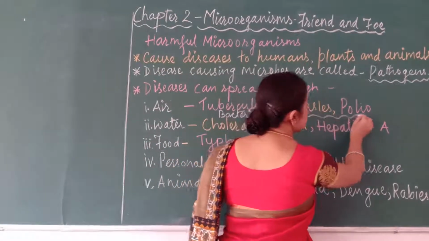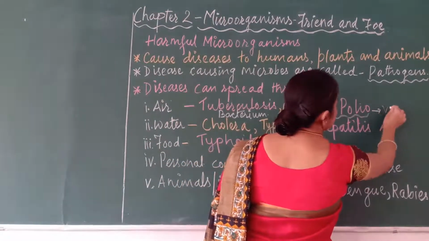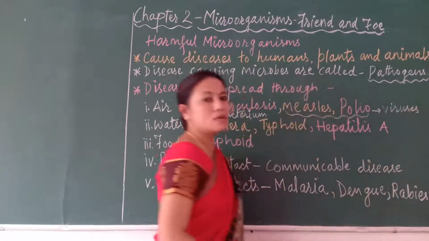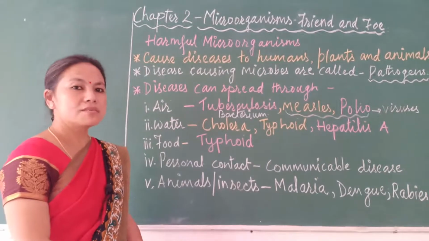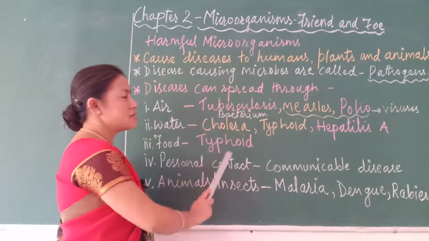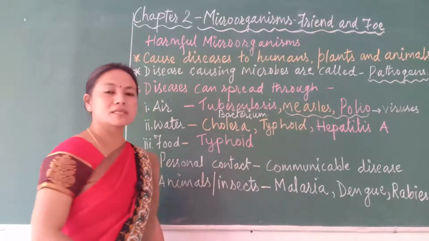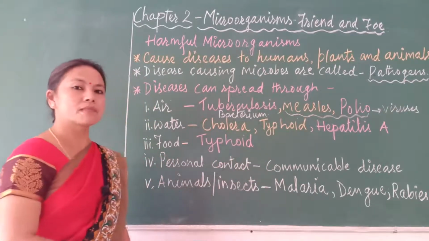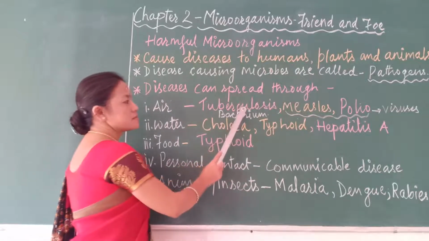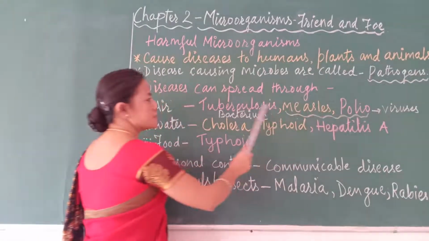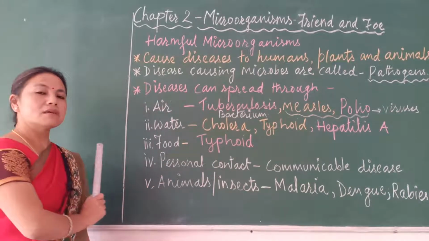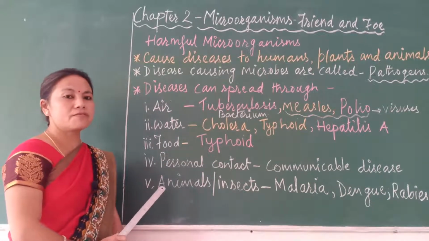We know that viruses and bacteria are microorganisms, and these microorganisms are making humans sick. That's why they should be considered our foe, because they are harming us. These microorganisms spread through air.